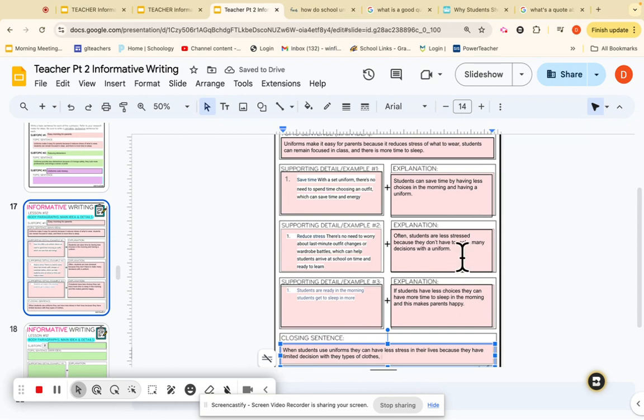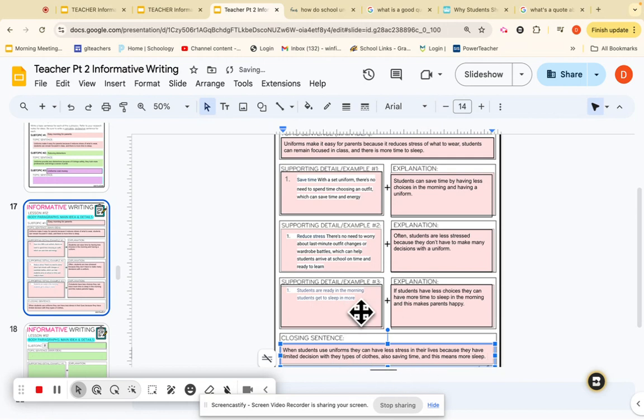I'm going to talk about this is less stressful, meaning less stress. We already talked about stress. I'm going to say saving time, also saving time, comma, and this means more sleep.